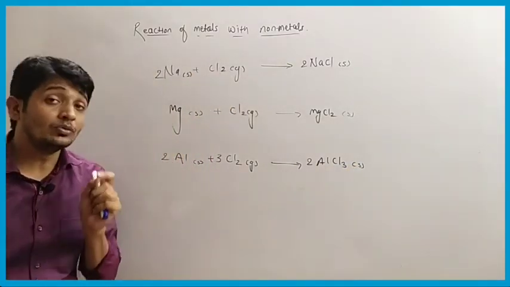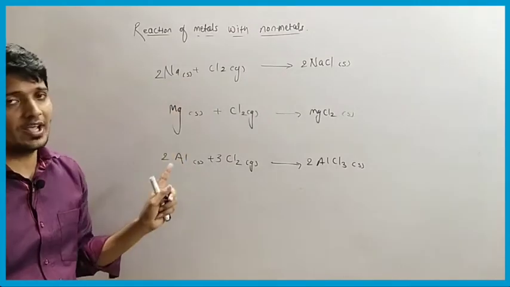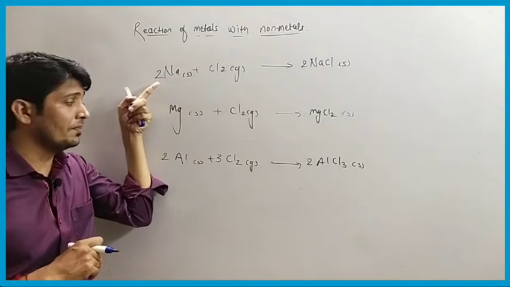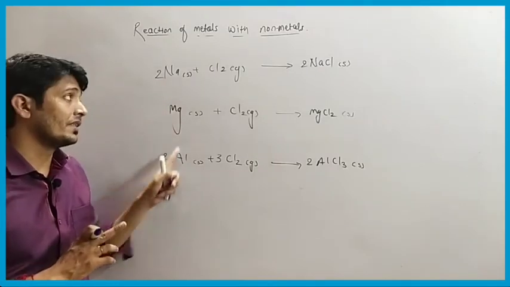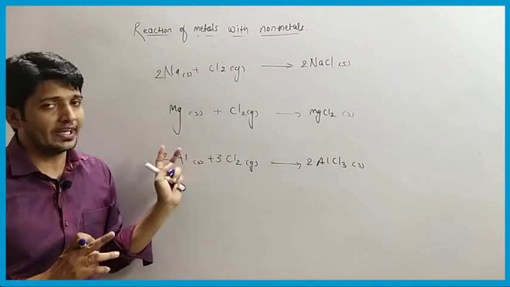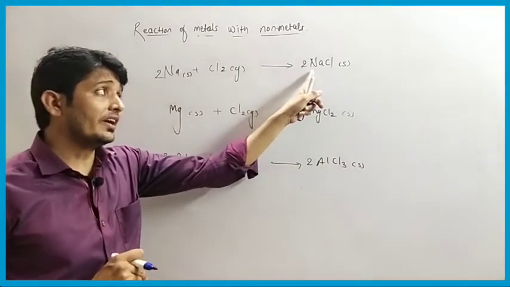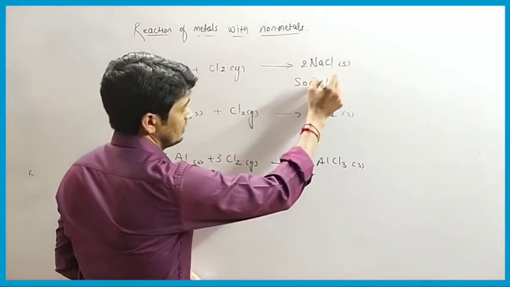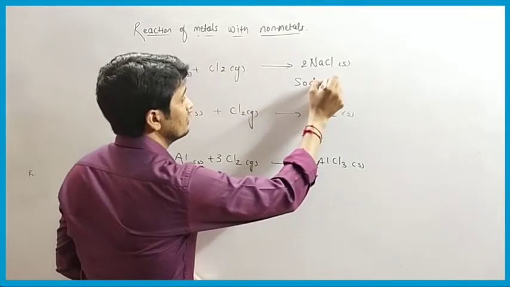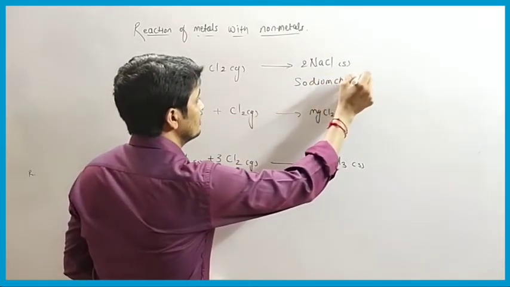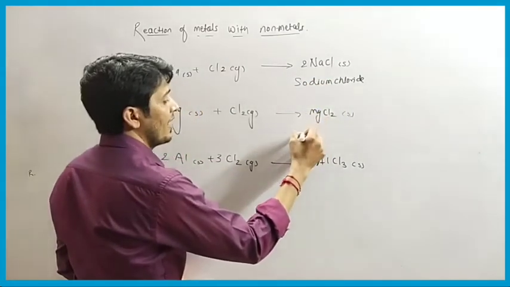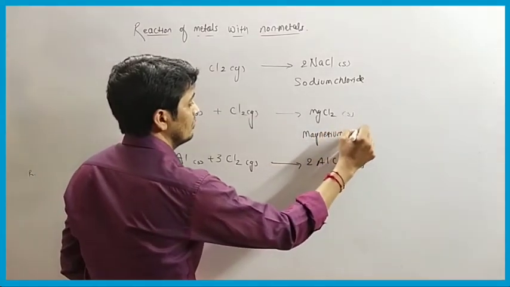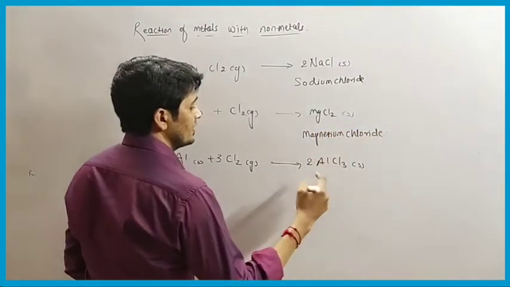So we have to write down the names of the products as well as the reactants. In the reactants, all are metals, and you know the names: sodium, magnesium and aluminum, with chlorine gas. Here it is sodium chloride, here magnesium chloride, and here aluminum chloride.